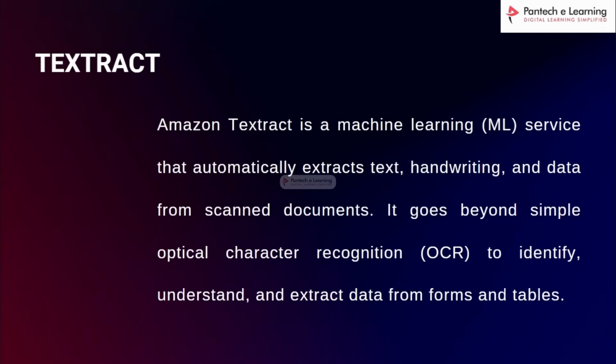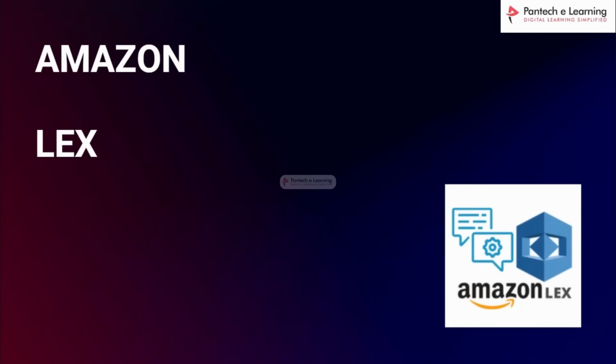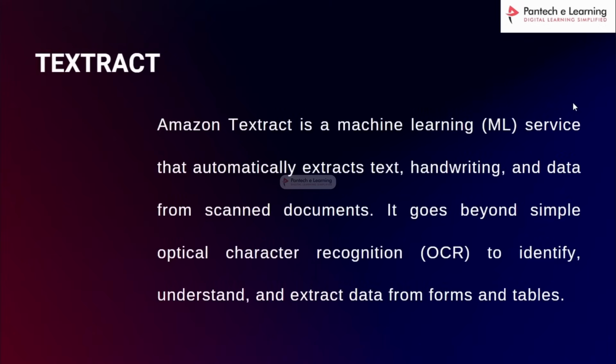Or you can get simple text alone. So this goes beyond simple OCR, which is the Tesseract optical character recognition, to identify, understand and extract data from forms and labels too. And we'll go and see one hands-on with Textract.